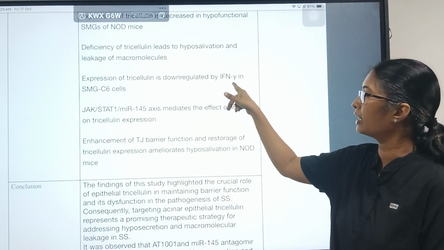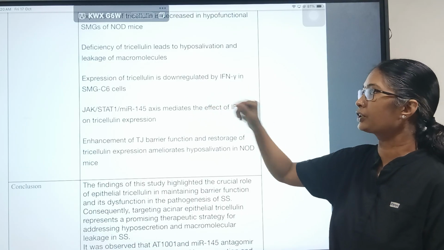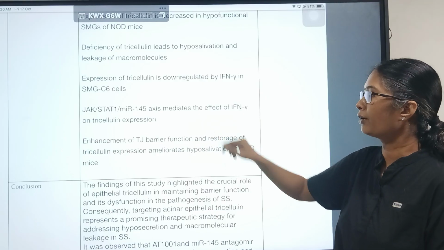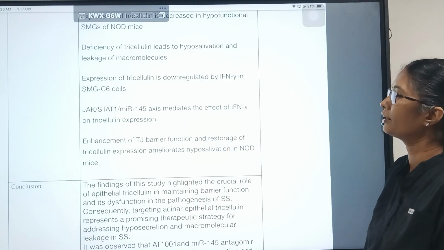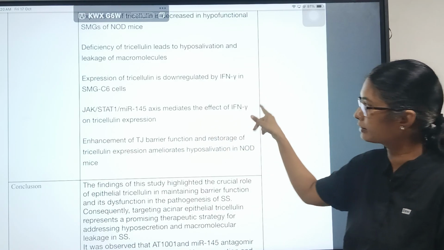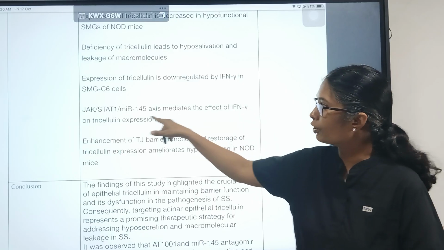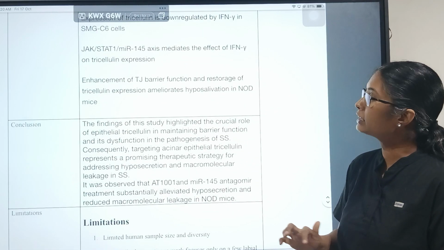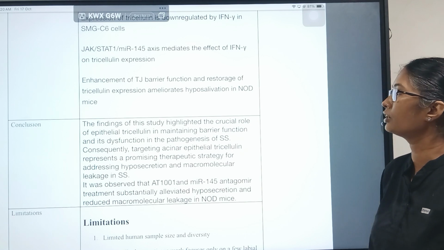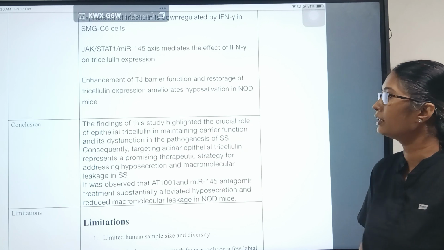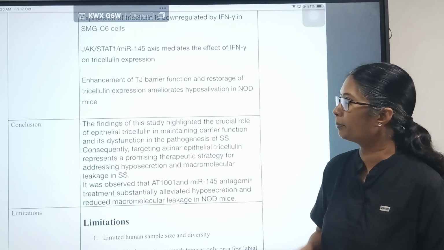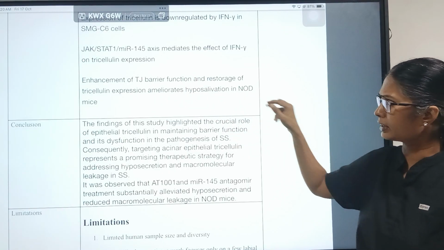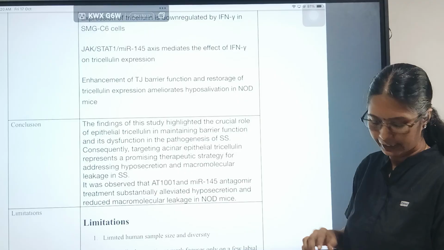So when interferon gamma is administered, the expression of tricellulin is reduced in the SMG6 cells. And the JAK-STAT miR-145 axis mediates the effect of interferon gamma on tricellulin expression. So they also found out which pathway is affected in this process. An enhancement of TJ barrier function and restoration of tricellulin expression ameliorates hyposalivation in NOD mice. So they found out that this TJ barrier function causes the hyposalivation in NOD mice.